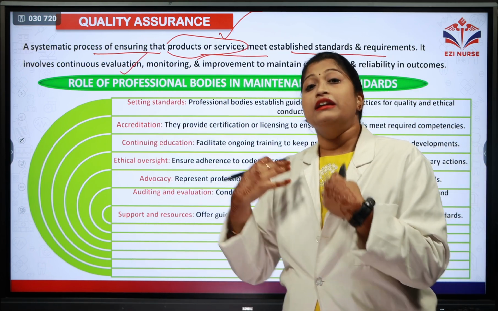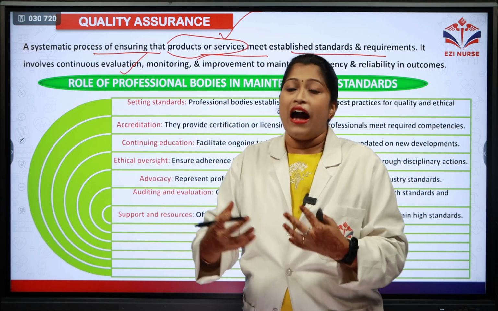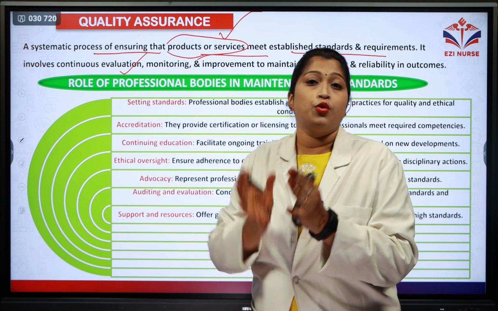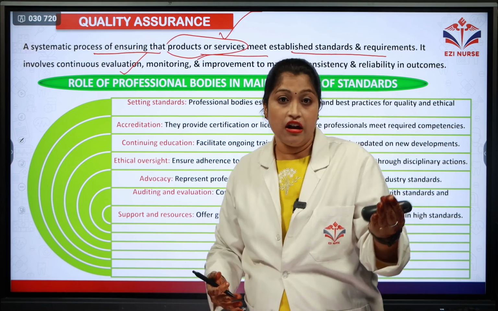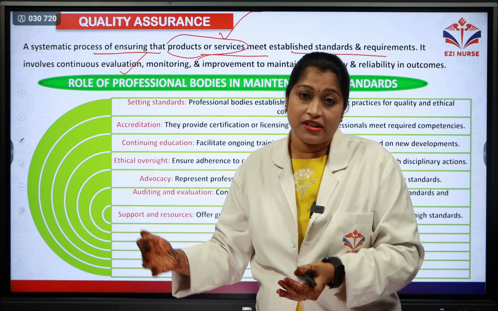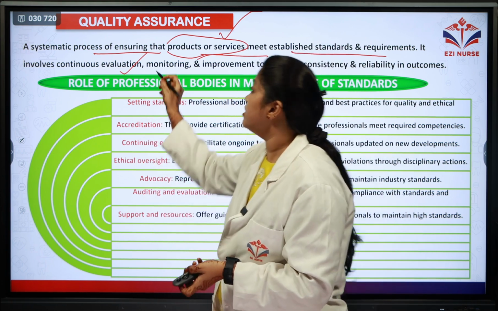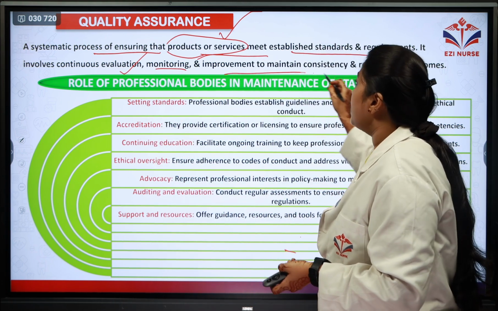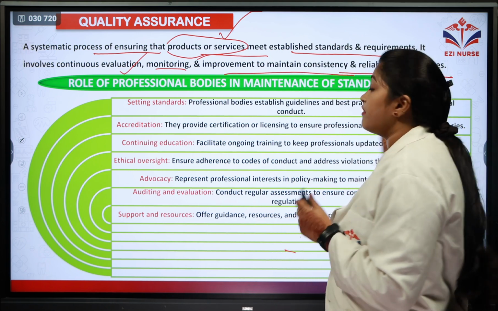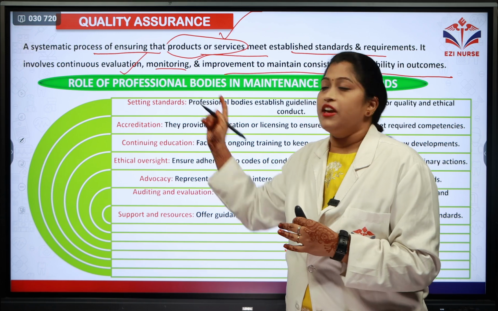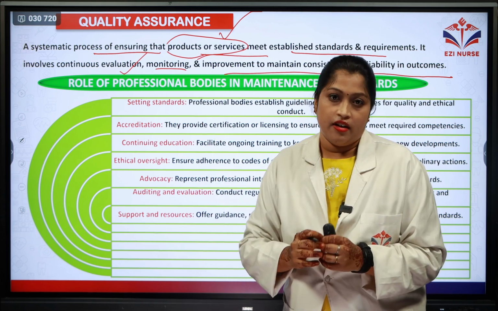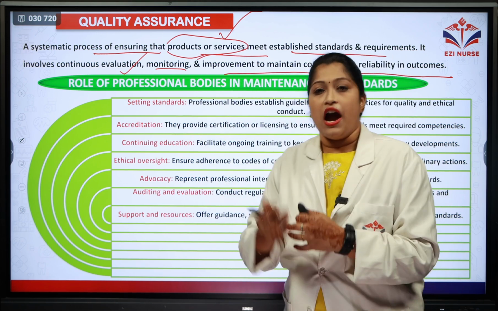If a person is being continuously evaluated, his progress in each subject he's studying will be much higher. He'll be progressing very fast. So continuous evaluation, monitoring and improvement to maintain consistency and reliability in the outcomes is called quality assurance.